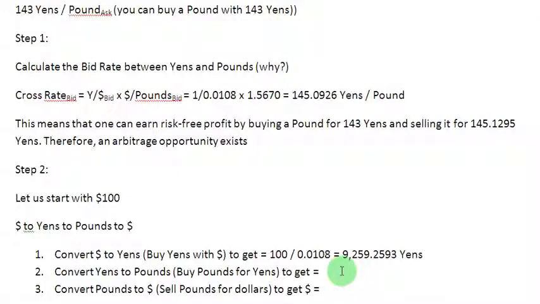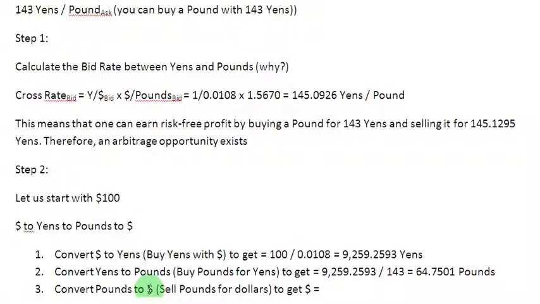So I'm going to write here 9259.2593, and then I'm going to divide it by the asked rate, 143, and that is going to give me, let me check on my calculator, a number which is 64.7501, and this time it is pounds. So now I have 64.7501 pounds with me, which I can convert to dollars, because I am going to return back to my starting currency.